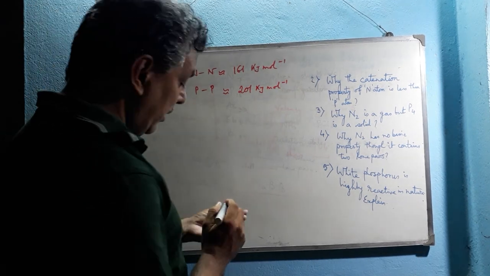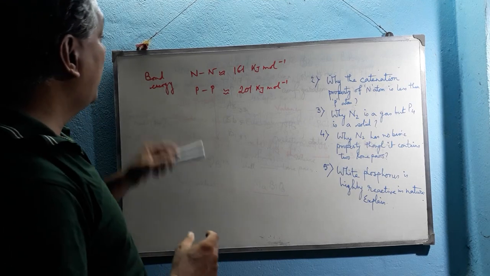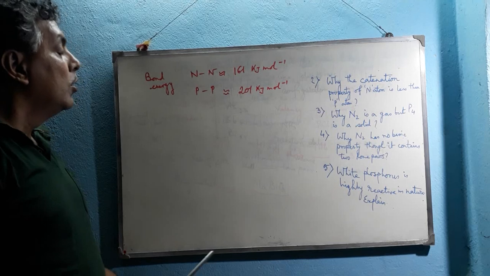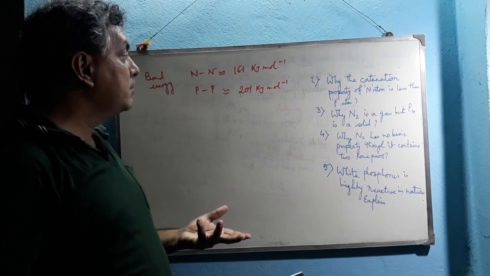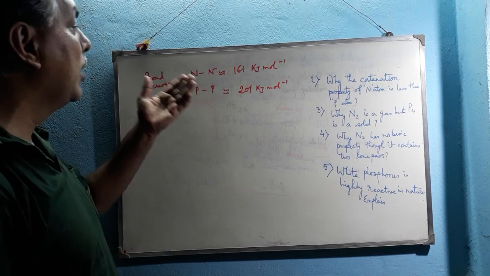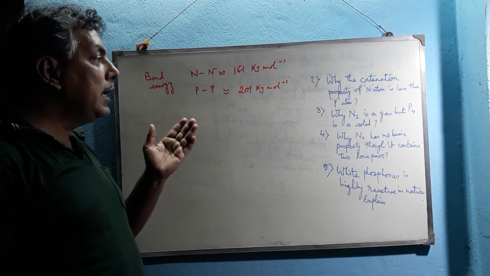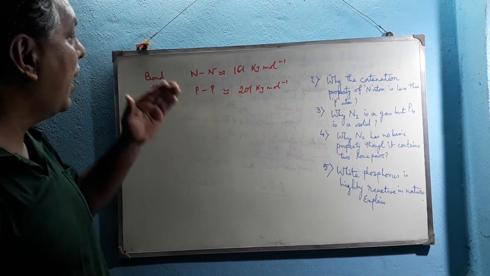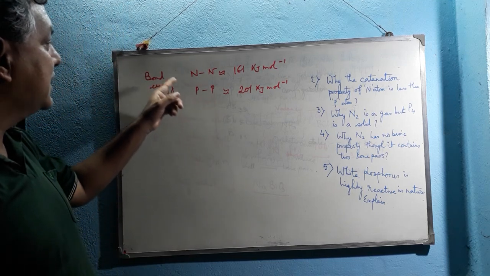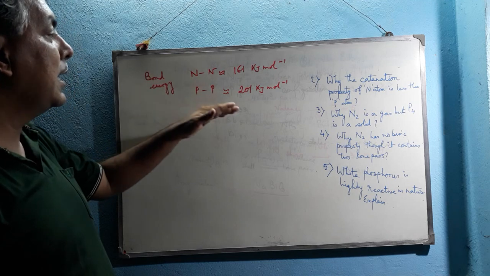Why is the bond energy of N single bond N less than that of P single bond P? We know that the smaller the size of the atom, the higher the overlapping region, and hence the bond energy will be higher. So N single bond N should have higher bond energy than P single bond P. But here we see the opposite result.